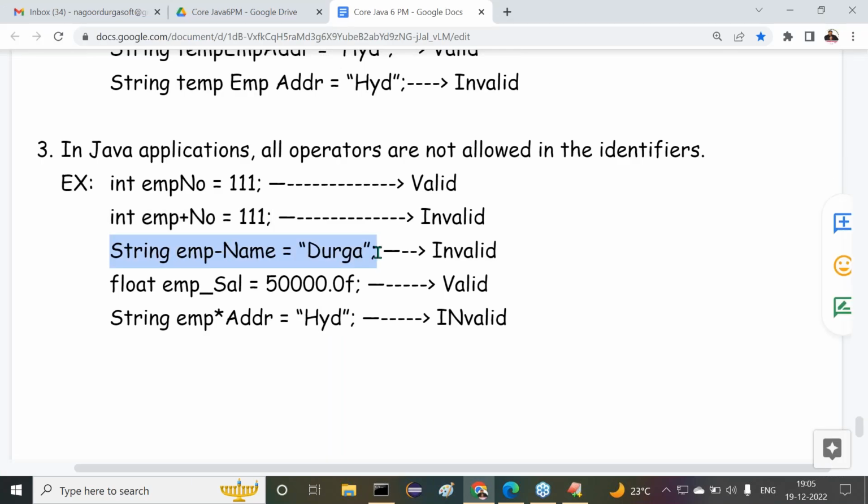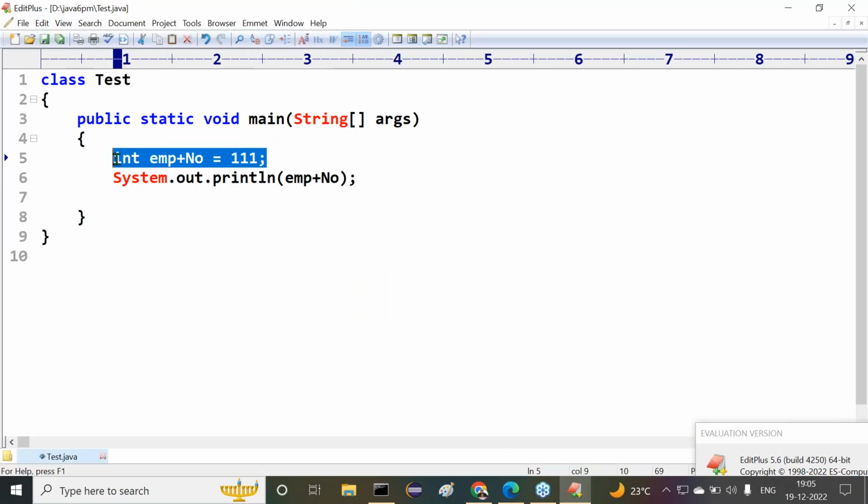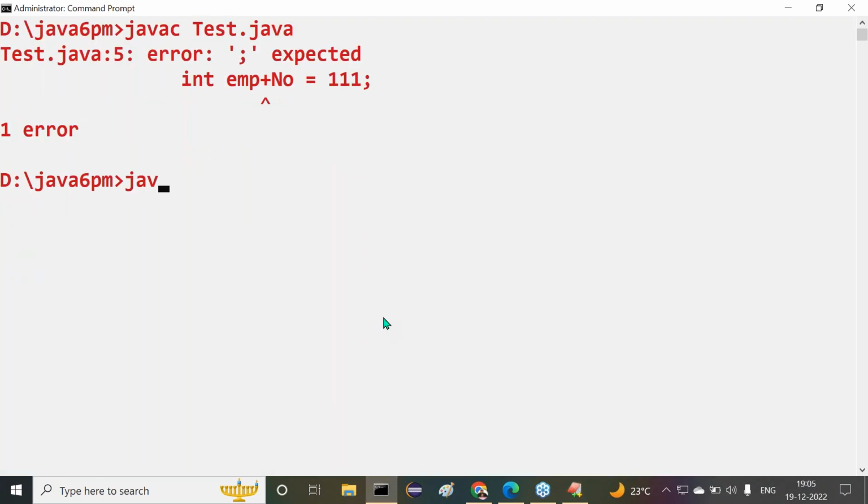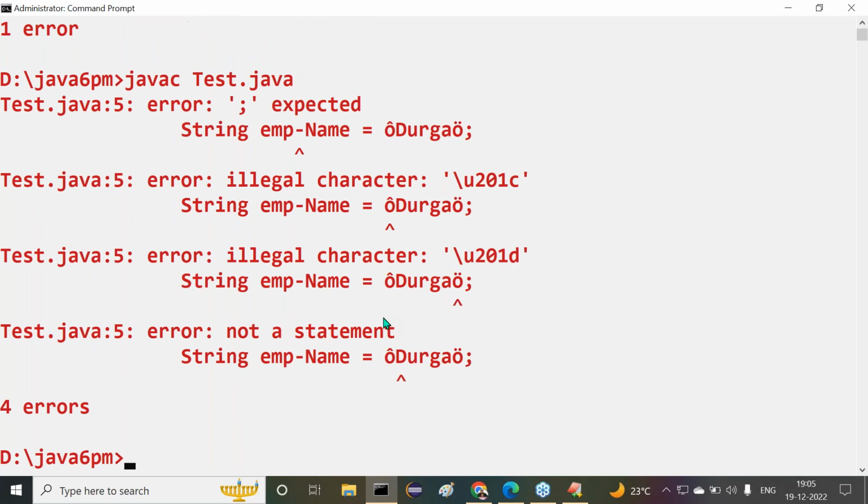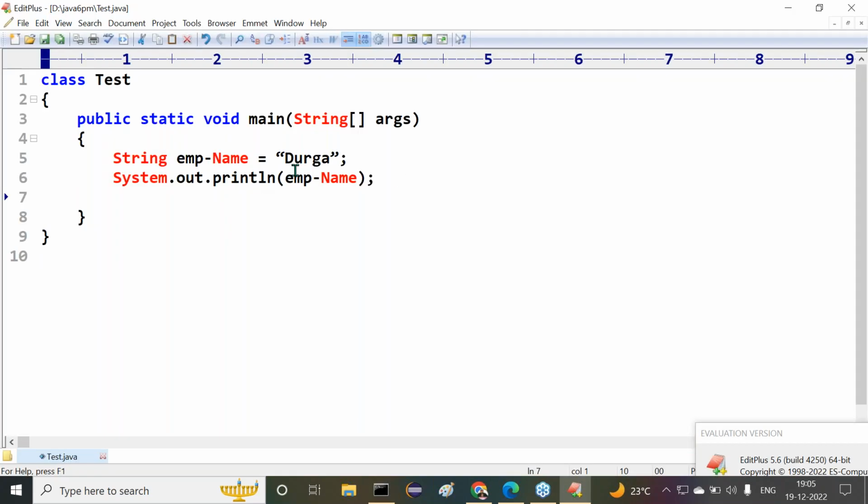Now emp minus name, string emp minus name. All right, sir. Now here what we have to do? emp minus name. Now definitely we get a compilation error. javac test.java, here we are getting some errors, a number of errors. Just leave this one, not required. Then after that, this is not good.